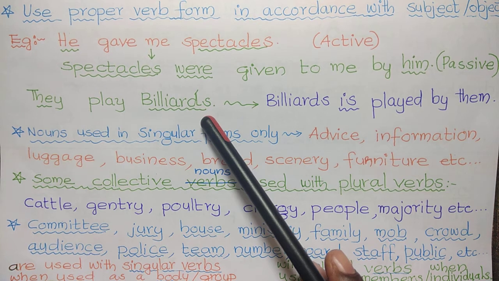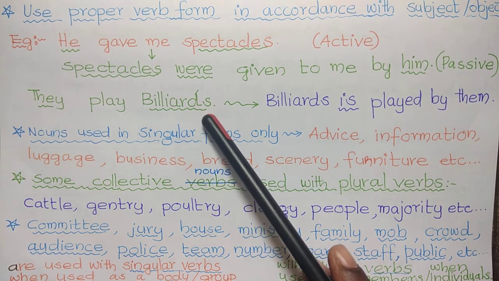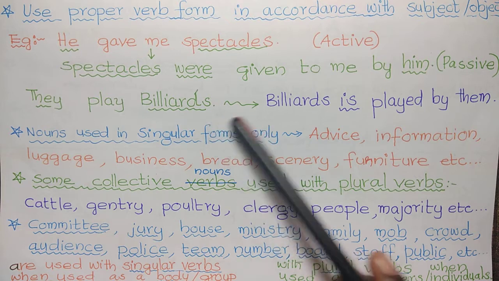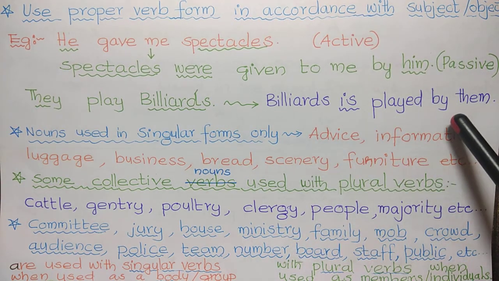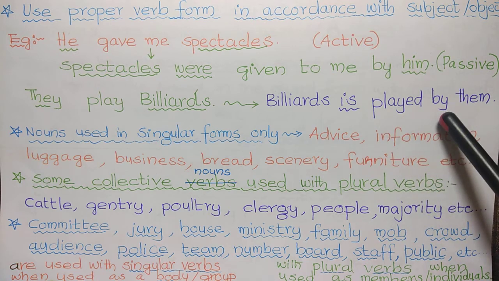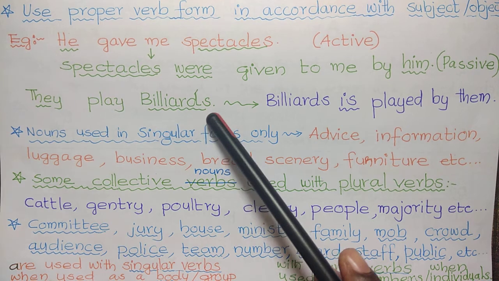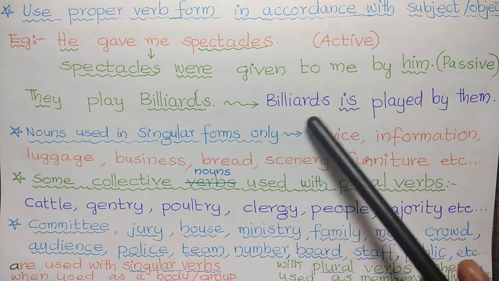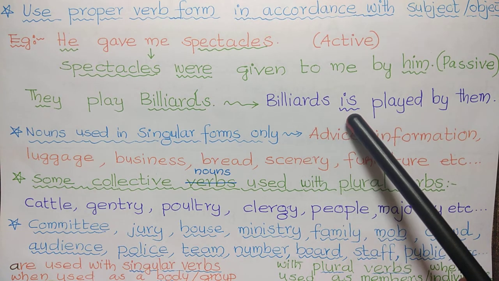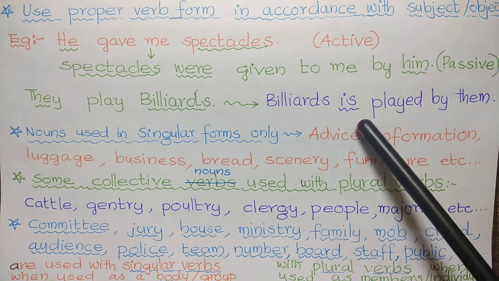They play billiards. Here billiards is the object. After conversion it becomes the subject. Billiards is played by them. Is played. Billiards is a game form. Even though it ends with an S, it is considered to be a singular noun. So we need to use singular verb form. Billiards is played by them.